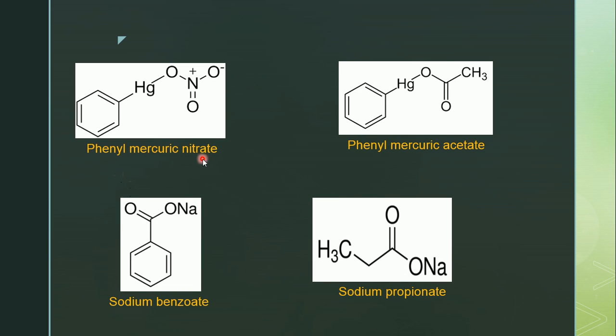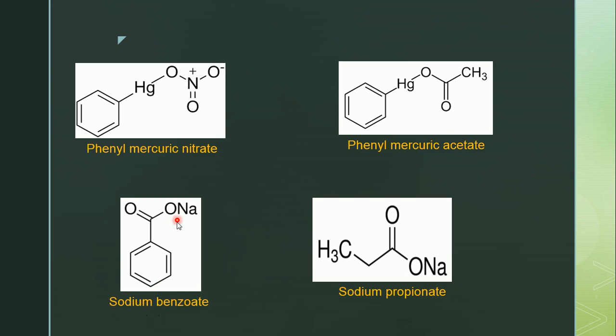Next structure is phenyl mercuric nitrate. A phenyl group and a mercuric group, with a nitrate group attached to the mercury, that is phenyl mercuric nitrate. Phenyl mercuric acetate: an acetate group is attached to the mercury and this entire mercuric acetate is attached to a phenyl group.